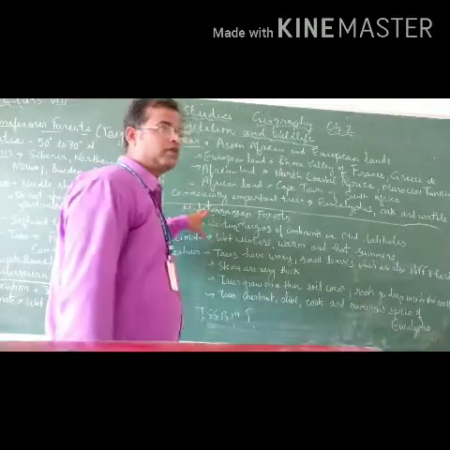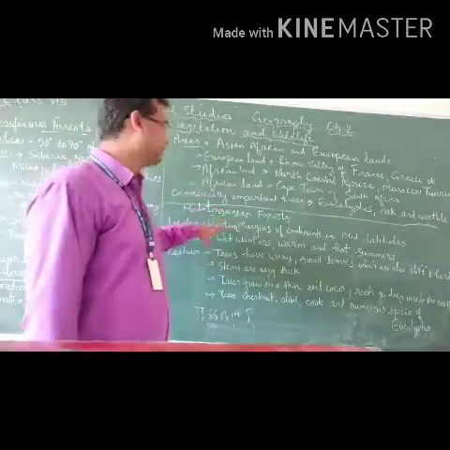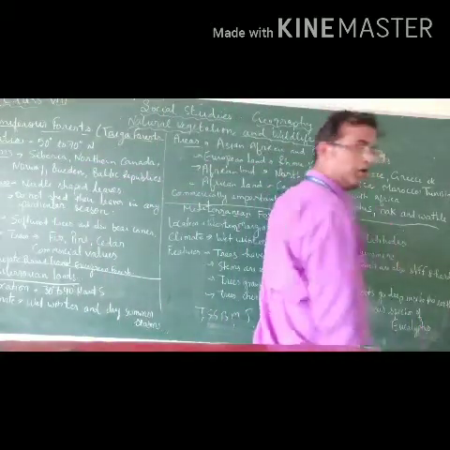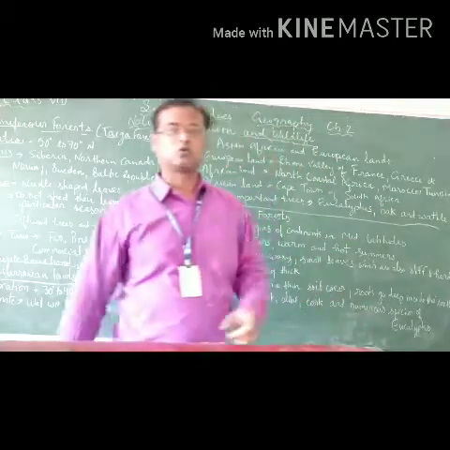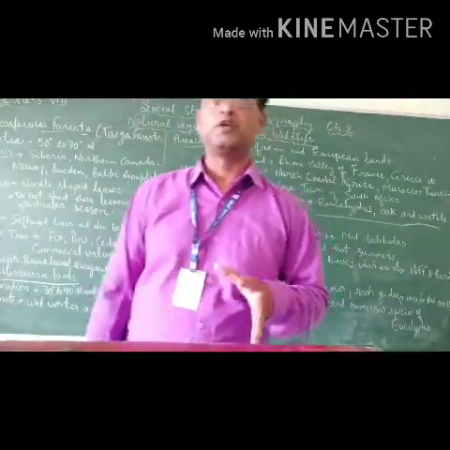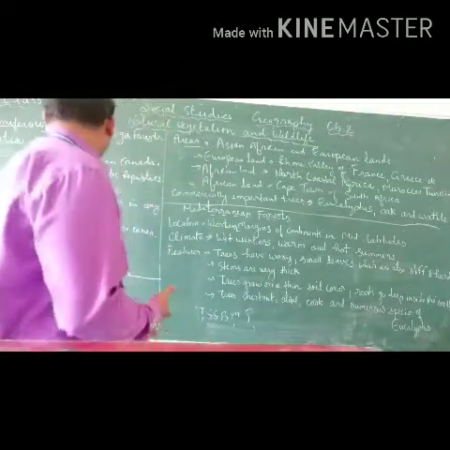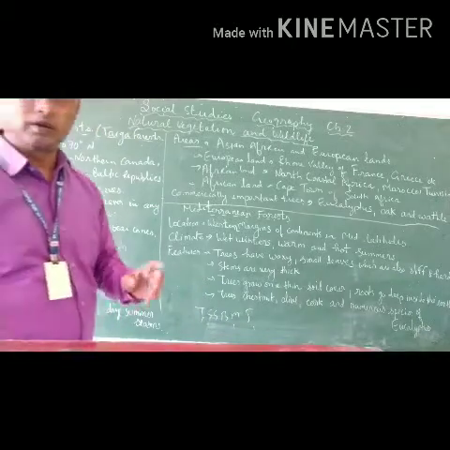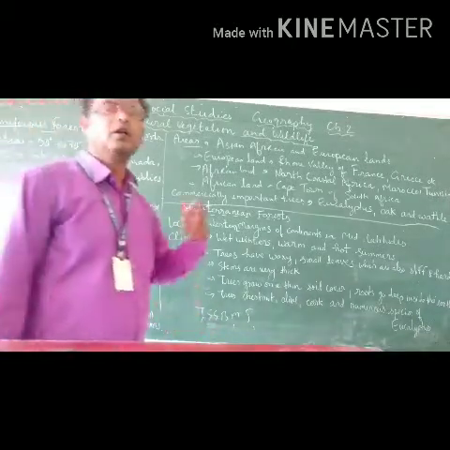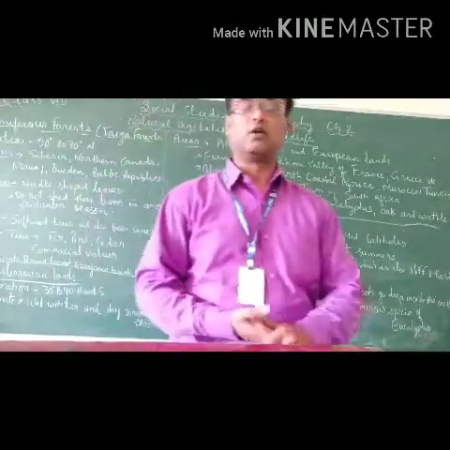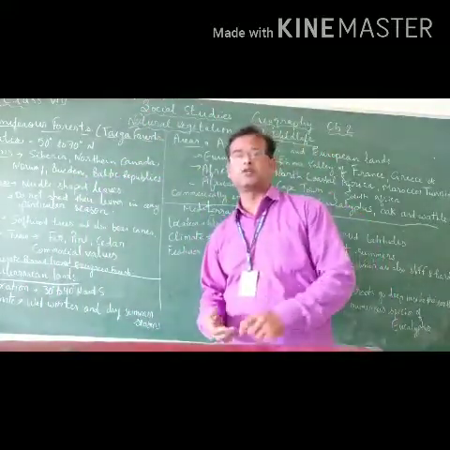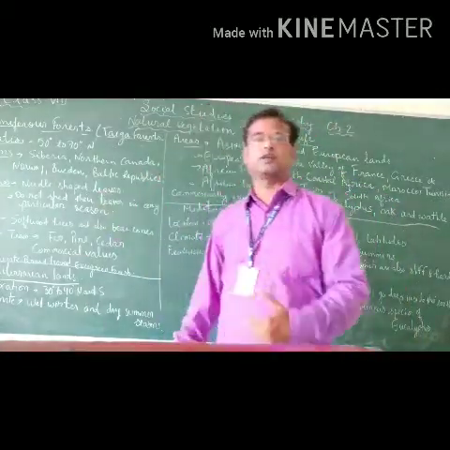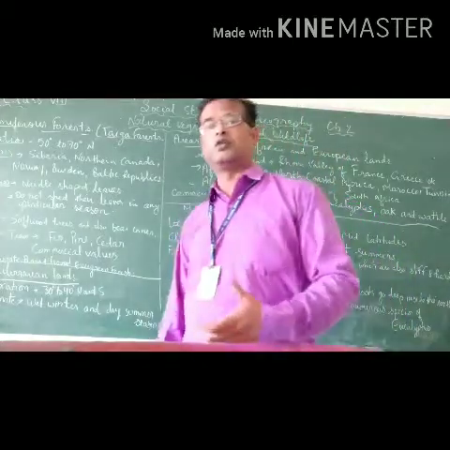Now the main trees which are found in these regions are eucalyptus, oak and betel, and they are also very important from the commercial point of view. So this was all about the Mediterranean lands of the temperate broadleaf evergreen forest. Once again, these forests are found in both the hemispheres: in the northern hemisphere at 30 degree to 40 degree north latitudes, and in the southern hemisphere at 30 degree to 40 degree south latitudes.